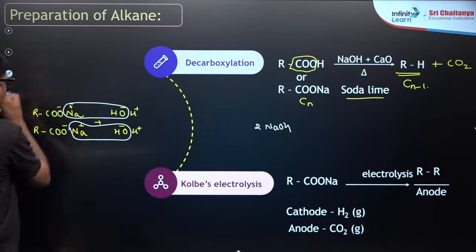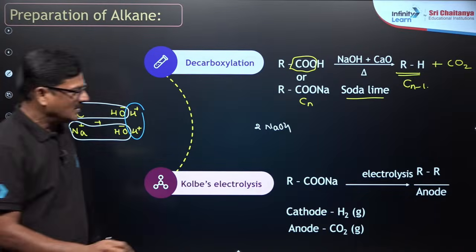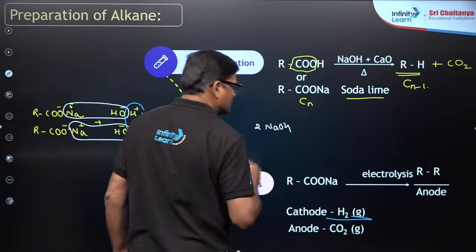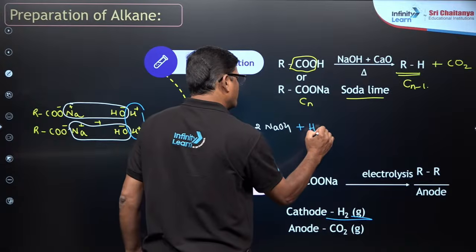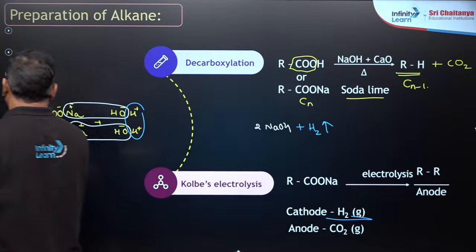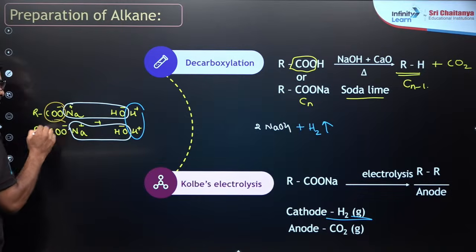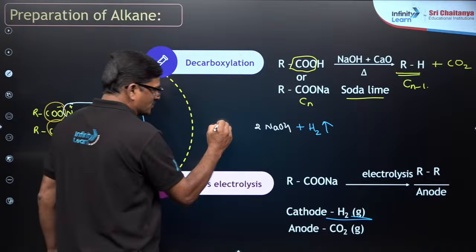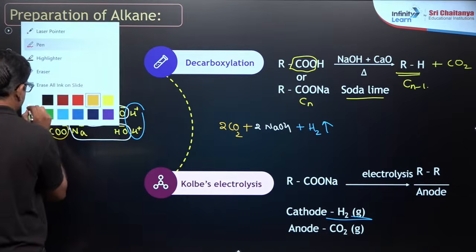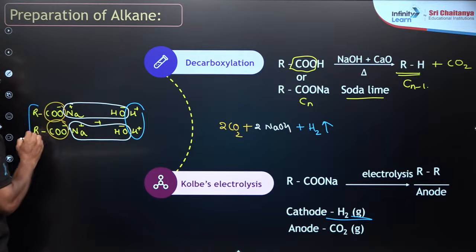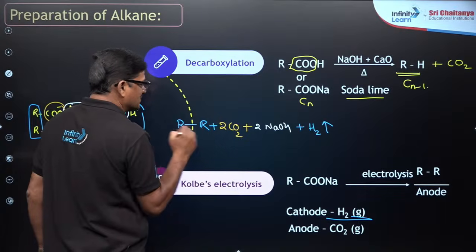And also hydrogen gas is there. Here it is hydrogen gas at the cathode. At the cathode, hydrogen gas is formed. And you are going to see carbon dioxide. This is your carbon dioxide. So 2 CO2 is formed as carbon dioxide, and at last you will see the alkane. So R-R is formed as the alkane at the anode.